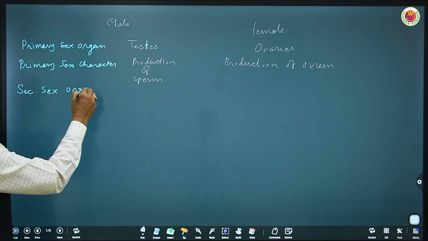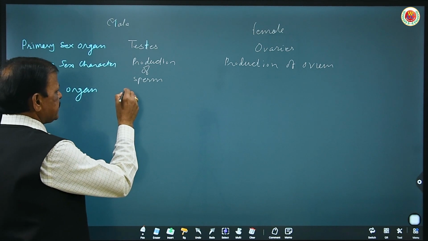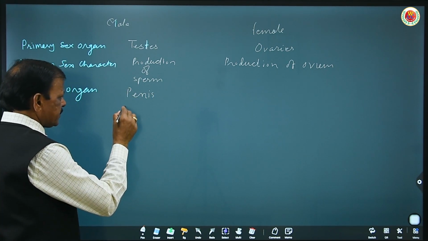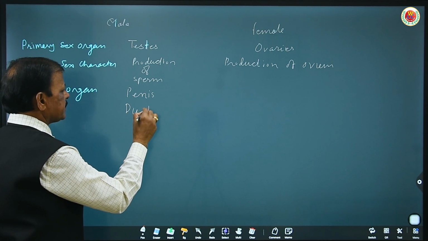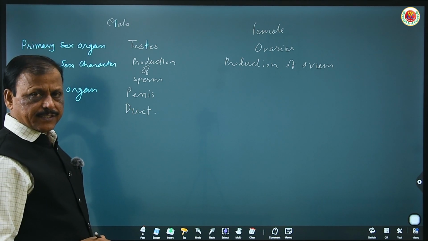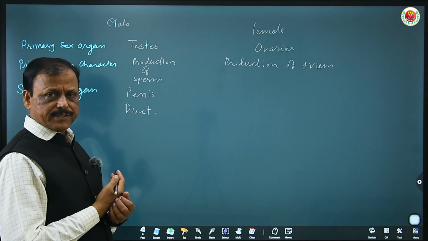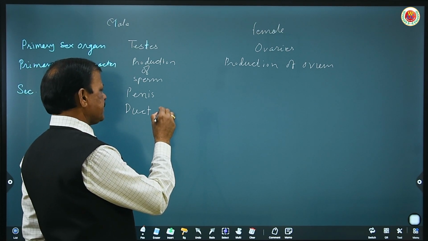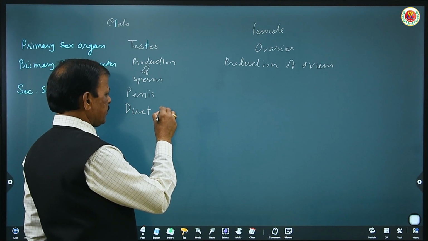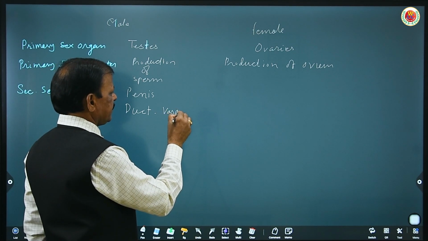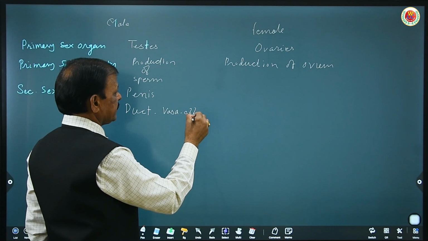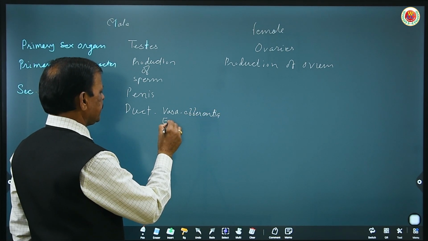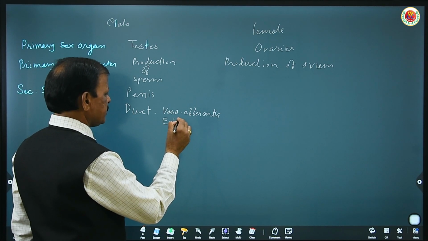Secondary sex organs in male: penis, and the ducts: the urinogenital duct, vasa efferentia, vas deferens. These are the ducts, later than the testes: vasa efferentia. The epididymis is a long tubular structure.